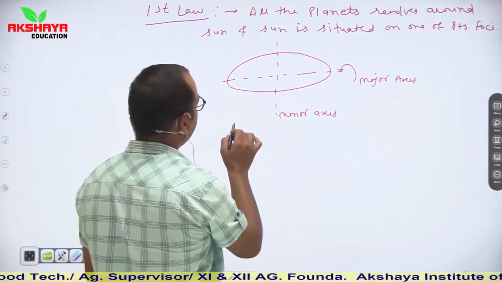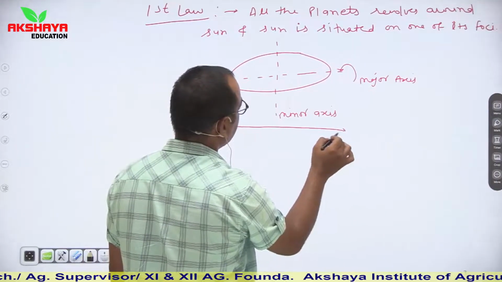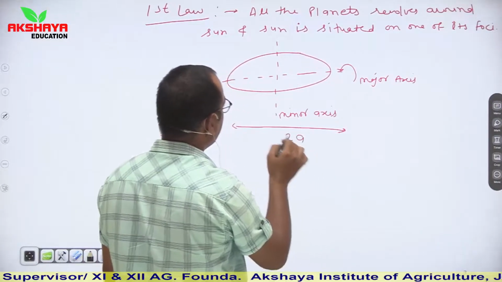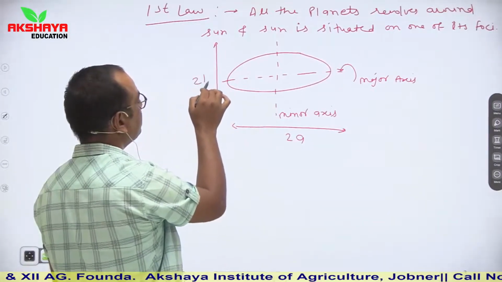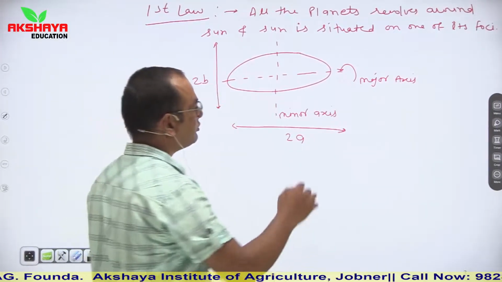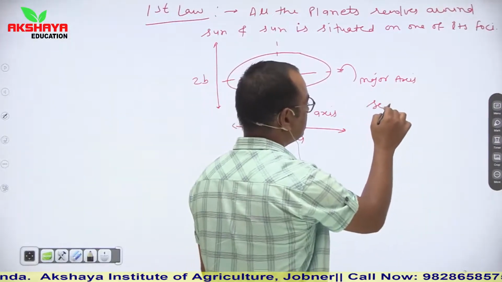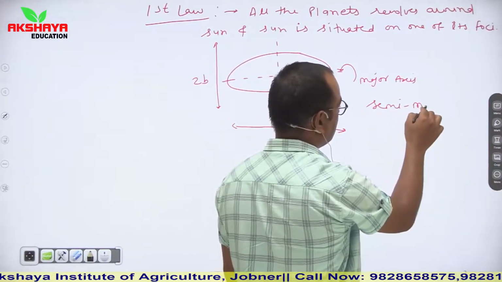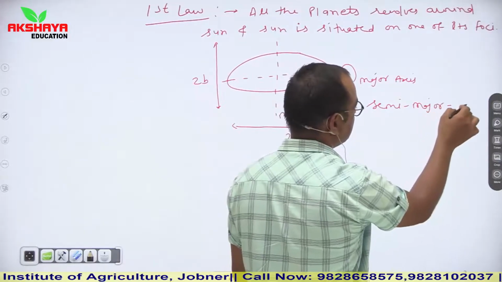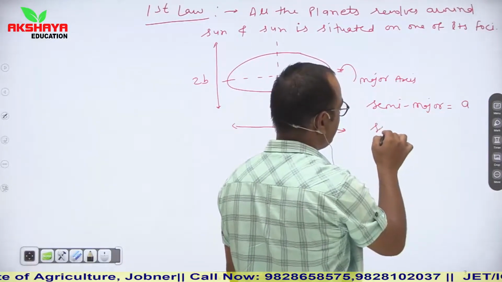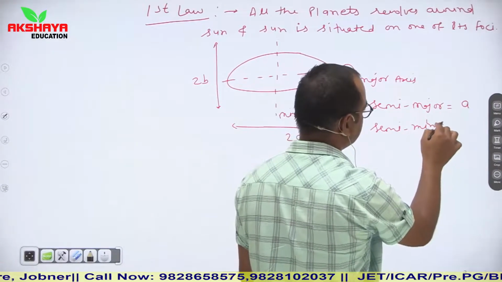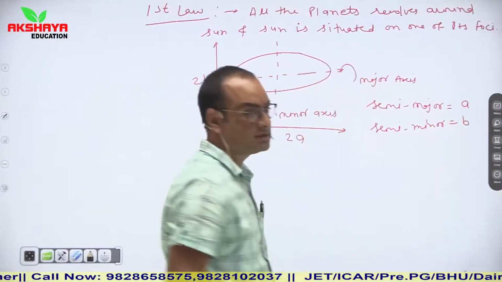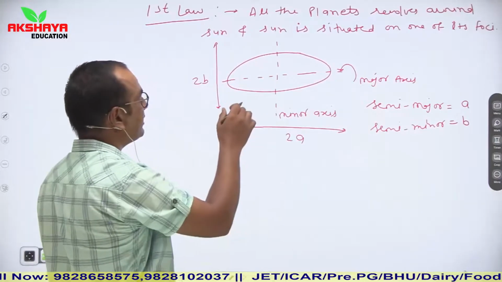So this complete length of major axis is 2a and complete length of minor axis is 2b. So semi major axis is a and semi minor is b, means half of this. This is the general concept of this elliptical path.